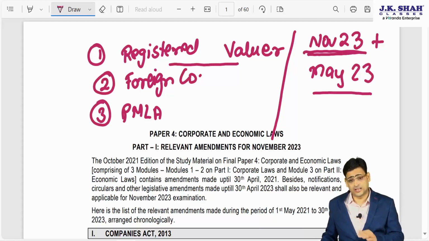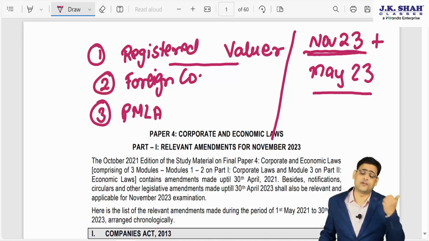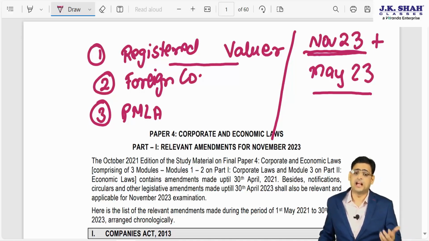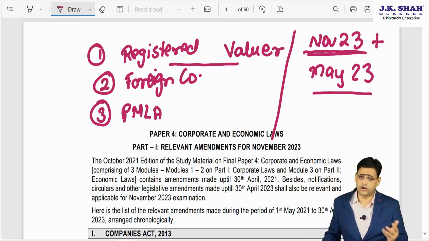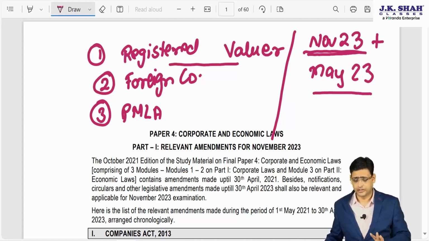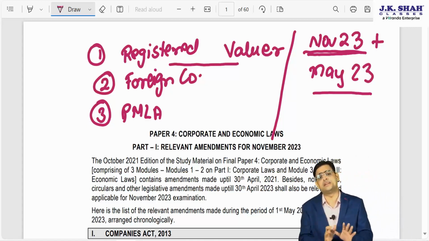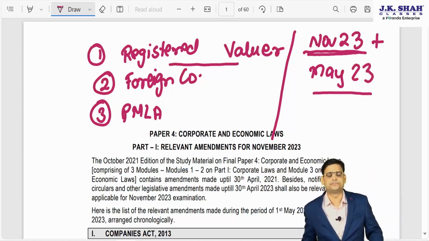After that, all other amendments which they have given in this November 23 RTP are the same as they have already given in the May 23 RTP, and all those amendments I have already recorded and uploaded long back on the JKC channel, so you can view those lectures after this. So this is the first part, the amendments, which I am going to discuss.